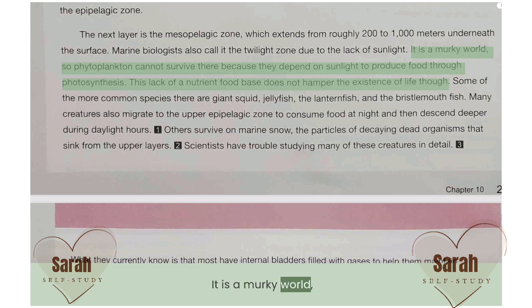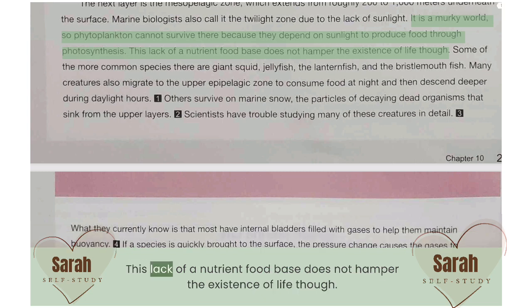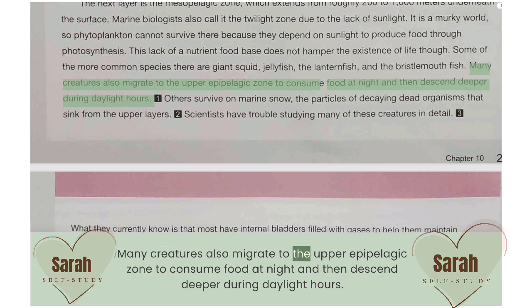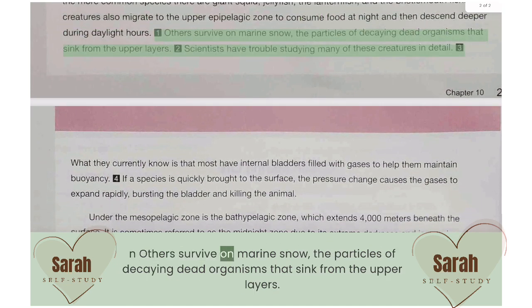It is a murky world, so phytoplankton cannot survive there because they depend on sunlight to produce food through photosynthesis. This lack of a nutrient food base does not hamper the existence of life though. Some of the more common species there are giant squid, jellyfish, the lanternfish, and the bristlemouth fish. Many creatures also migrate to the upper epipelagic zone to consume food at night and then descend deeper during daylight hours. And others survive on marine snow, the particles of decaying dead organisms that sink from the upper layers.